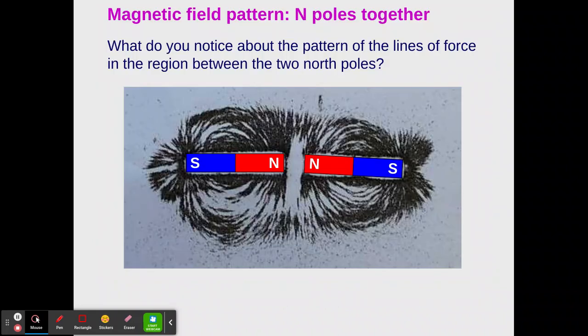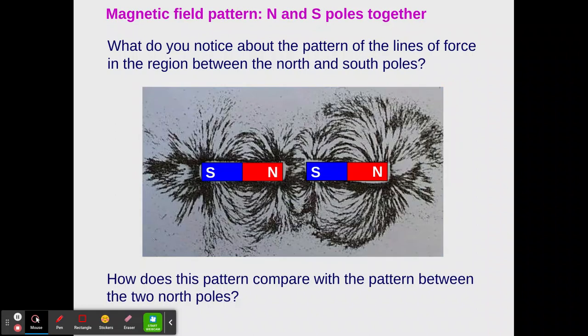Okay, what do you notice about the pattern of the lines of force in the region between these two north poles? You should notice that there are really no magnetic filings between these. And why is that? Well, we know that they're repelling. Now if we put north and south together, we see that the pattern does continue, and we get these circular patterns of attraction.